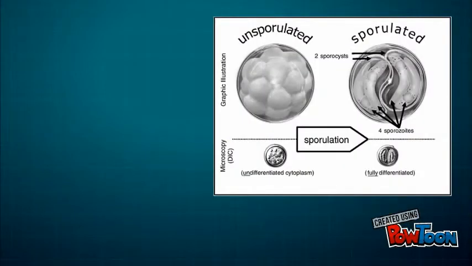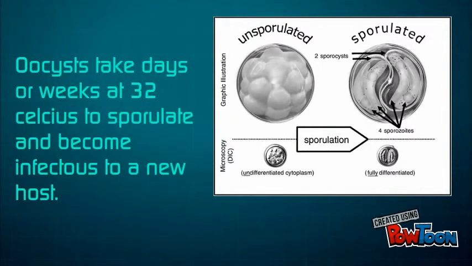The life cycle of this parasite starts by a host ingesting a sporulated Cyclospora oocyst. Unsporulated oocysts are passed through bowel movements of a host and take weeks at 32 degrees Celsius to sporulate and become infectious to a new host.